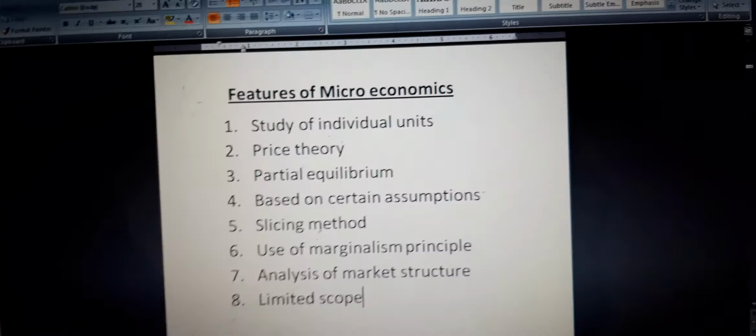This principle is useful to the consumer as well as the producer. The consumer takes decisions about consumption of additional units of a commodity, and the producer takes the decision regarding the use of additional factors of production.